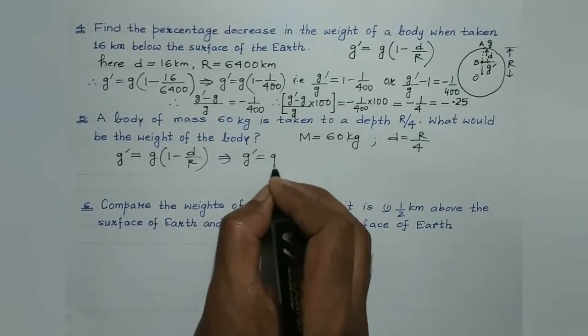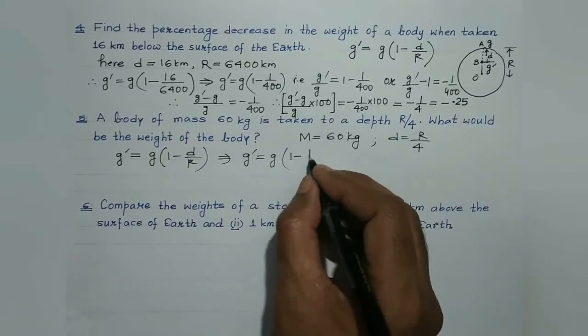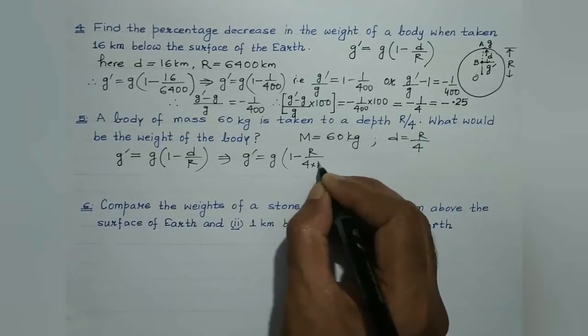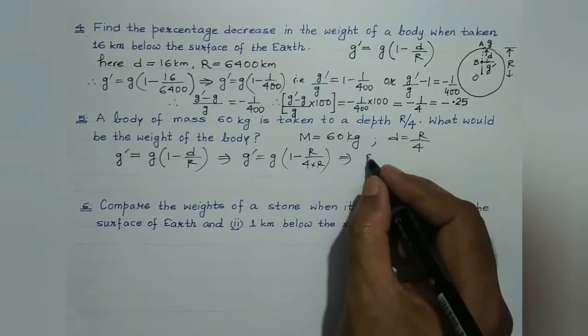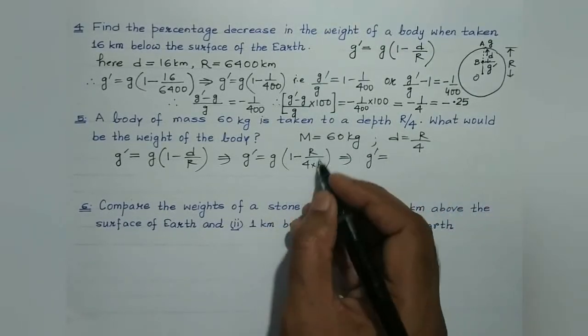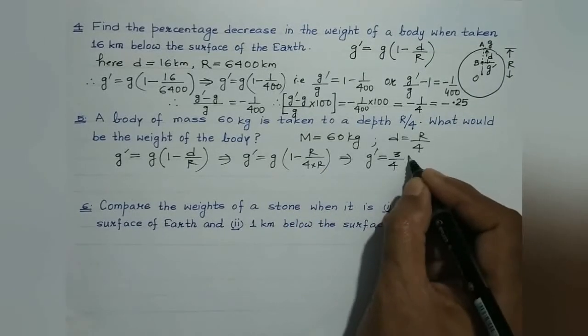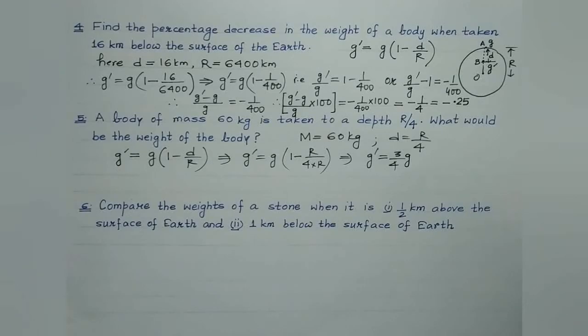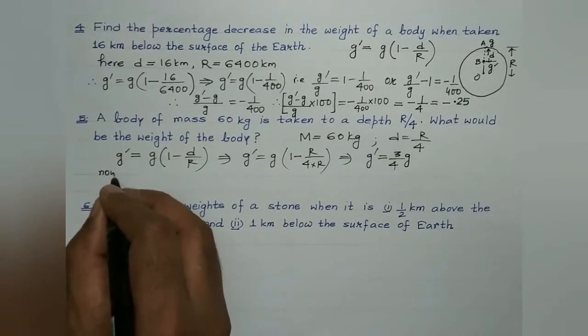Let's substitute the value. So g dash would be equal to g times 1 minus d, where d is R by 4. R gets cancelled, we'll be left with 1 by 4. So g dash would be equal to 1 minus 1 by 4, which is 3 by 4. So it will be equal to 3 by 4 into small g. Right, students? Now, weight.